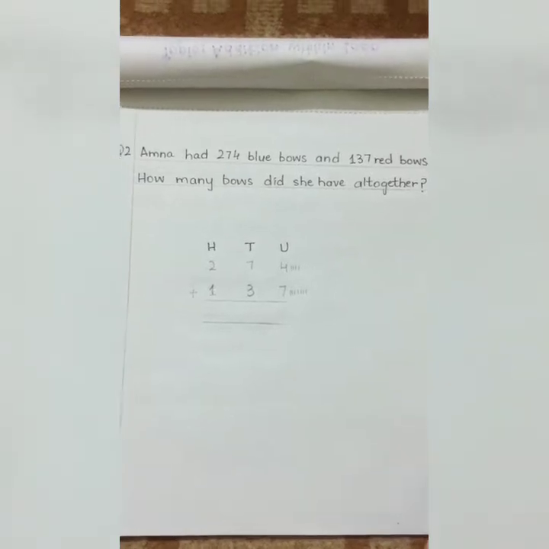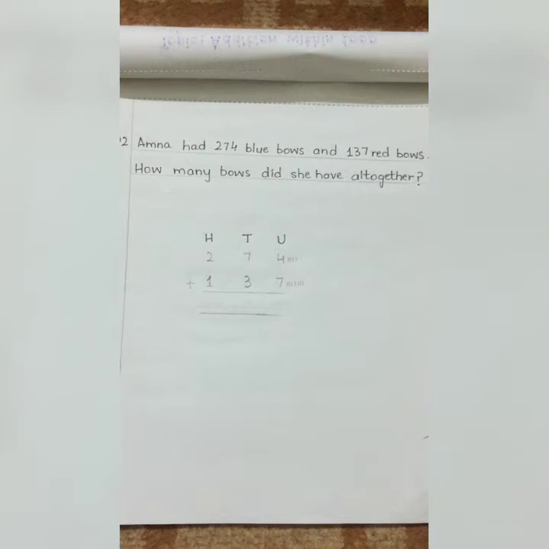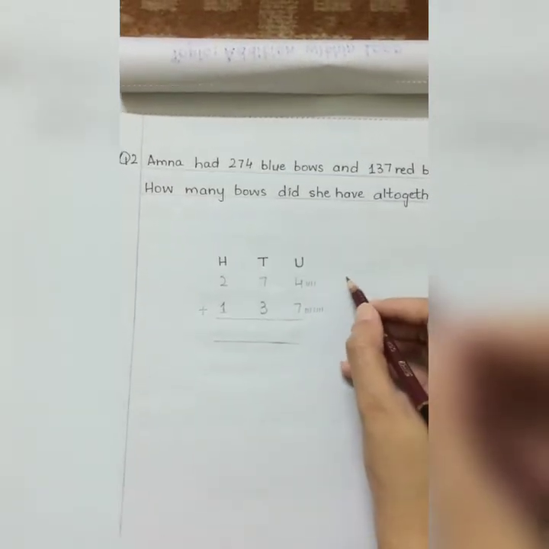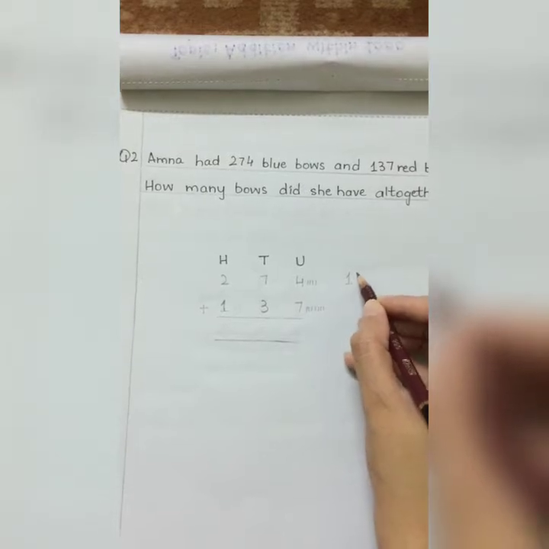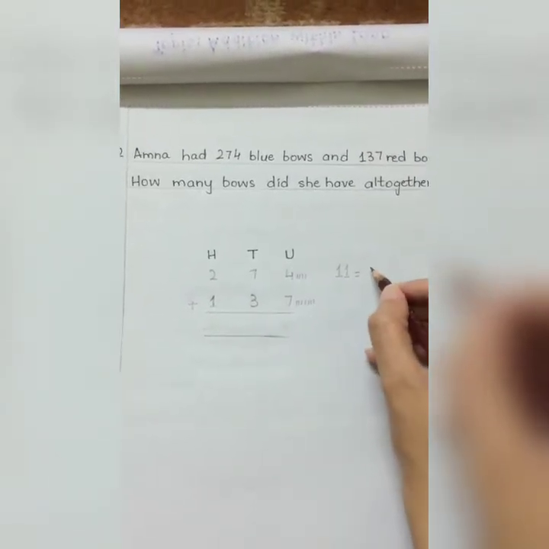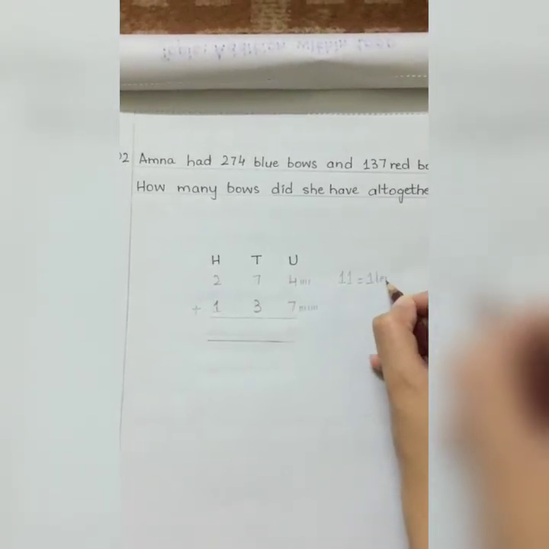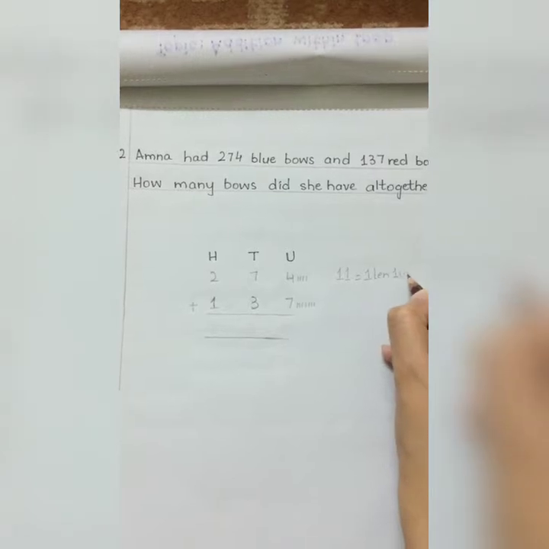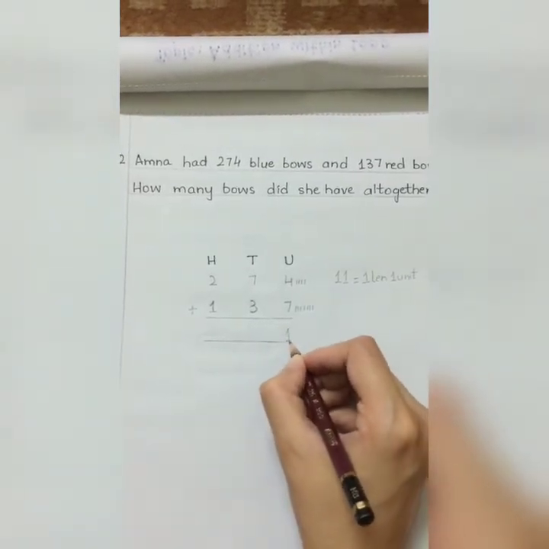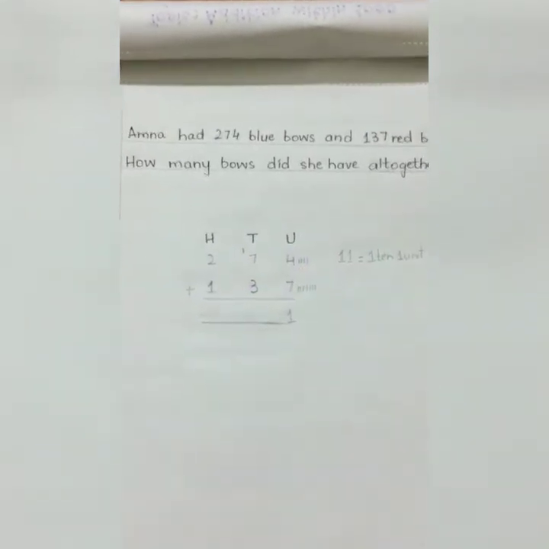But students, can I write 11 units together in the units place? No, we cannot, because it's a two-digit number. 11 is a two-digit number. So what are we going to do? In 11 we have 1 ten and 1 unit. So 1 unit will be written in the units place and 1 ten will be carried over to the tens column.